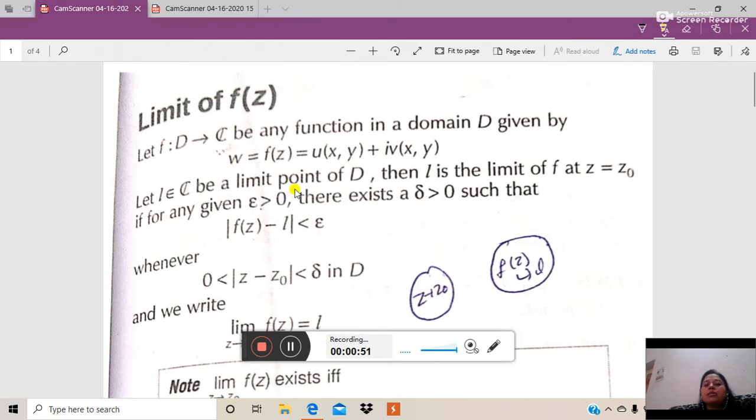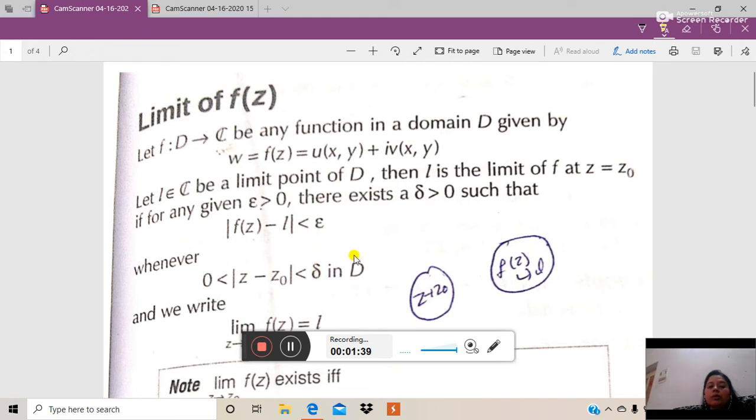So we can say L is the limit of f(z) at a point z is equal to z0, if for any given epsilon greater than 0, where you remember epsilon is a very small quantity, near about 0, there exists a delta greater than 0, such that mod of f(z) minus L is less than epsilon whenever mod of z minus z0 is less than this delta.